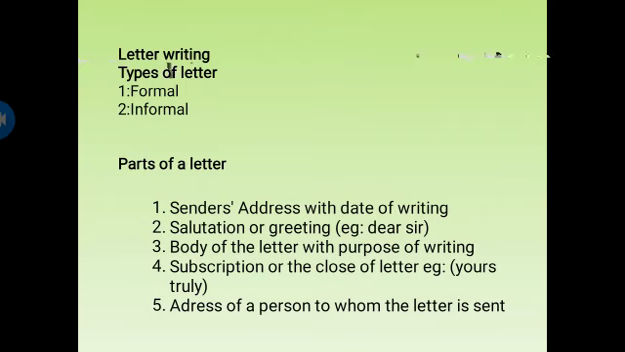Now we'll move on to the second part, that is letter writing. There are 2 types of letter, formal letters and informal letters. You have done the informal letters in your class 9th. The letters that are written to your relatives, your friends, your parents, those types of letters are known as informal letters. While I was teaching you in class 9th, I gave you detailed information about formal and informal letters. I hope you all remember that.